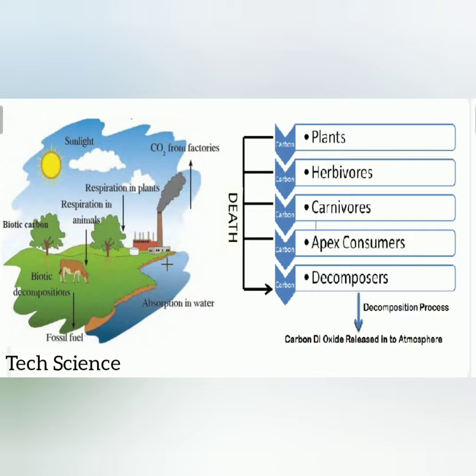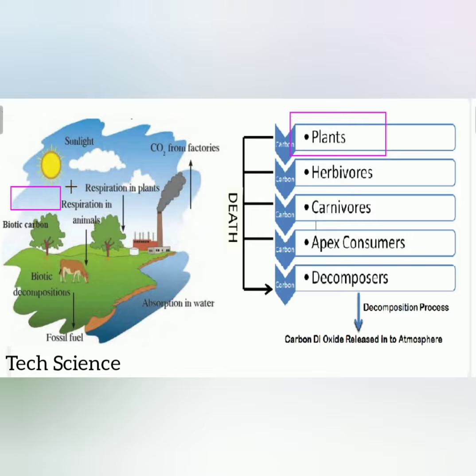Why the atmosphere? Atmosphere means air, and from it the CO2 gets absorbed, and the basic thing starts from the plant. Observe, this is the plant, and the plant is the main source. The plant is the biotic factor, and the carbon dioxide present in the atmosphere is an abiotic factor. So the definition itself includes the circulation and recycling of carbon from the atmosphere to living organisms, and after their death back to the atmosphere.